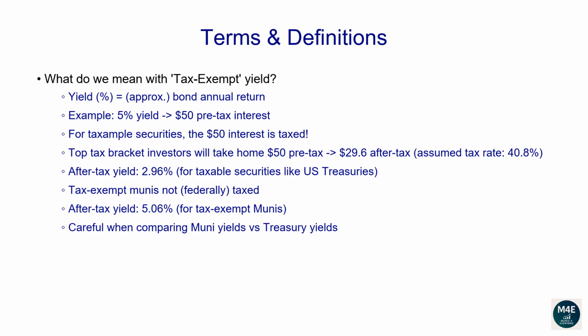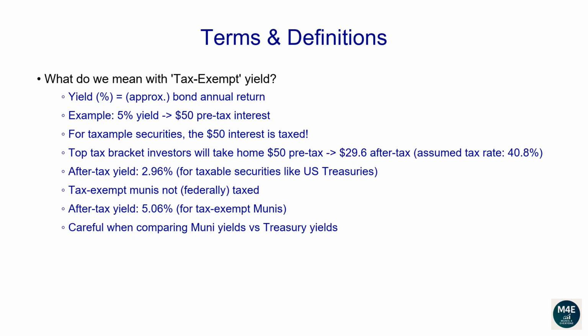What do we mean by tax-exempt yield? Yield is one way to measure how much return you earn each year when you invest in a bond. Meaning, yield is usually an annualized measure. For example, if you invest $1,000 in a bond with a 5% yield, and it matures in 1 year, you'll get $50 in interest plus your $1,000 back 1 year from now.